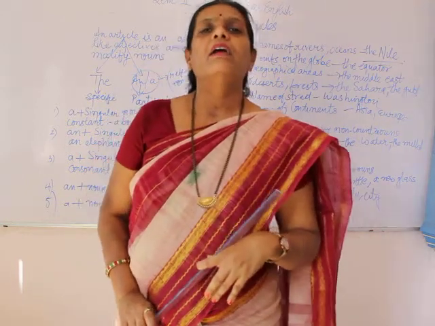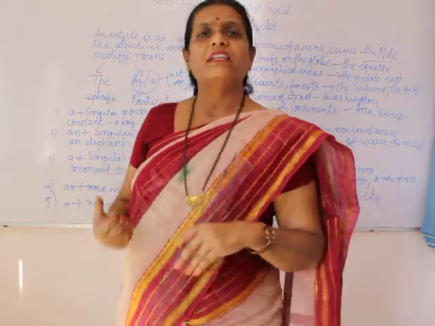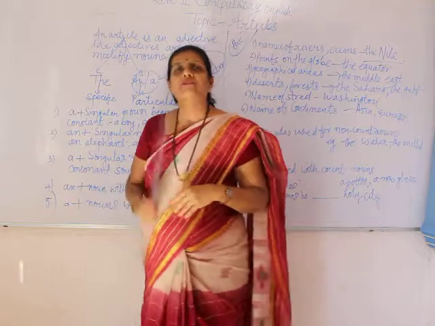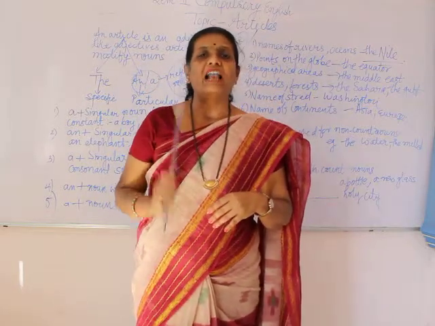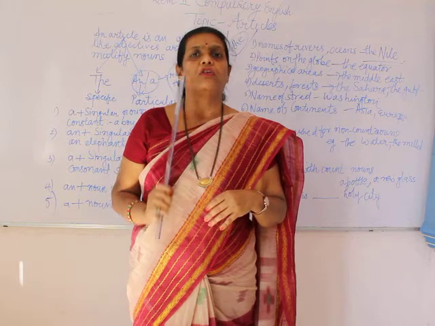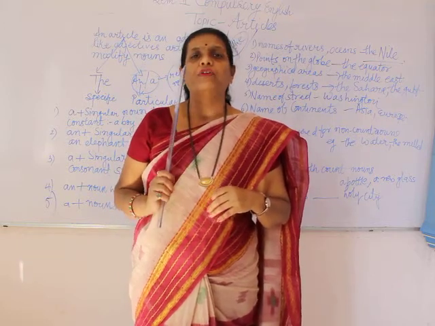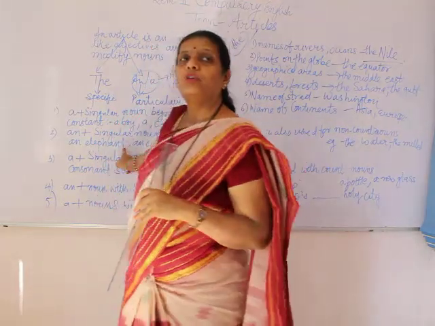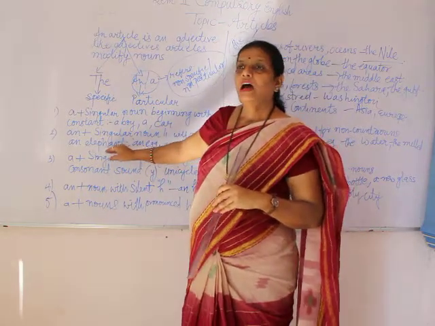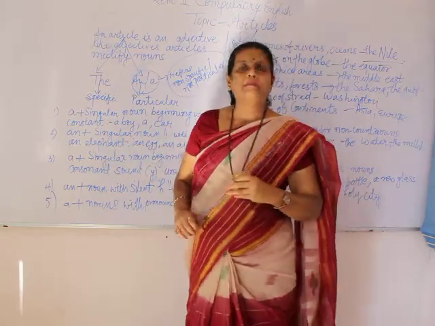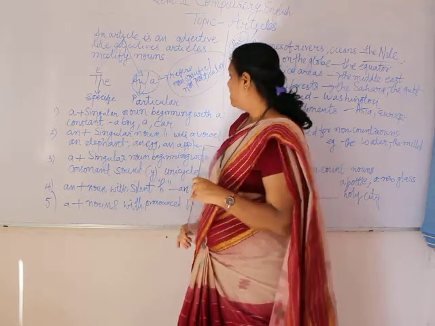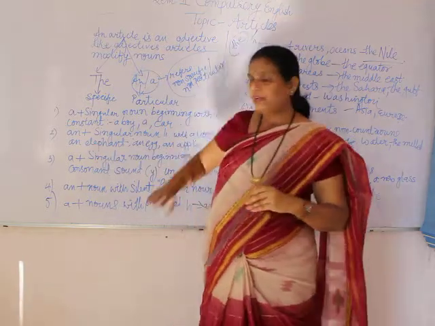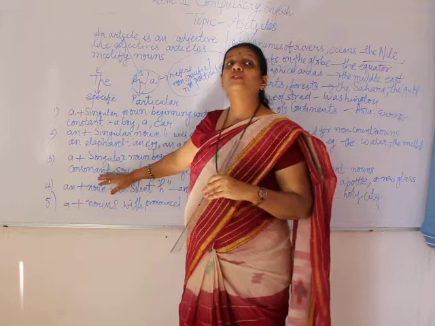ये एक तरीका है, आप मूव अप कर सकते हो, आइडेंटिफाई कर सकते हैं या पहचान सकते हैं कि a और an कहाँ पुटअप करना है. Again I'll repeat. If of a particular word the first alphabet is a consonant, then you are going to put a. If the first alphabet is a vowel, then you are going to put an. The examples here are an elephant, an egg, an apple. Moving ahead to the next one, where do you put a? Again, a तब आप put up करते हैं जब singular noun है beginning with a consonant sound.